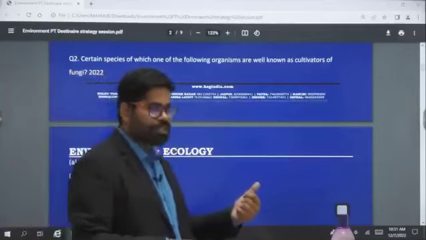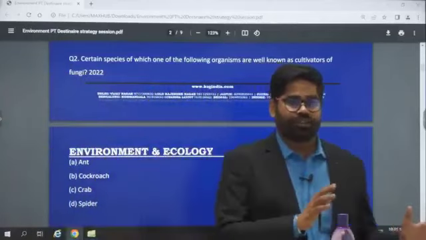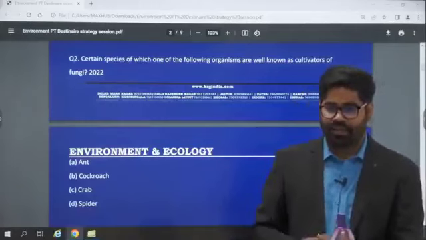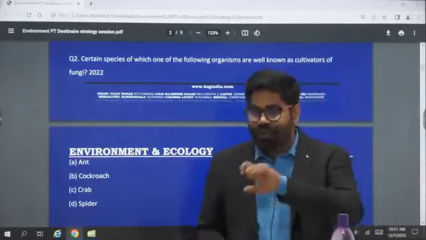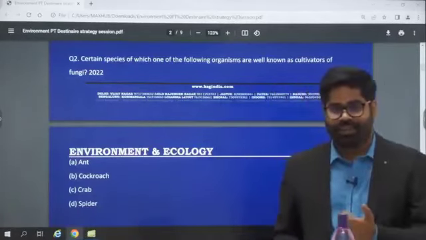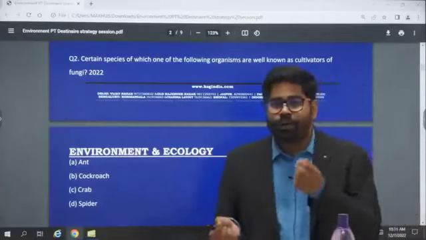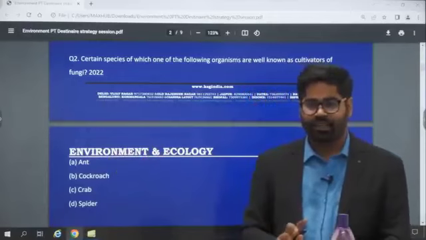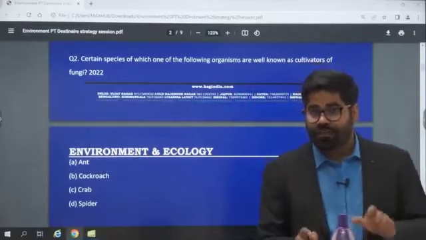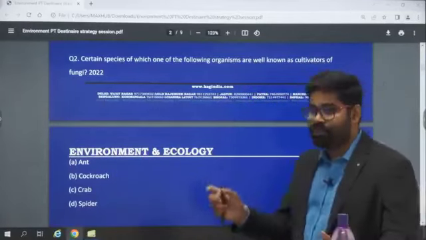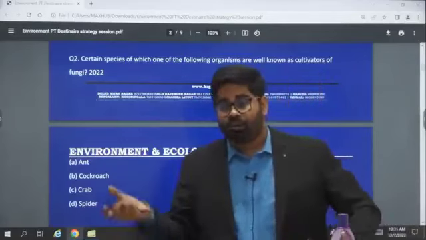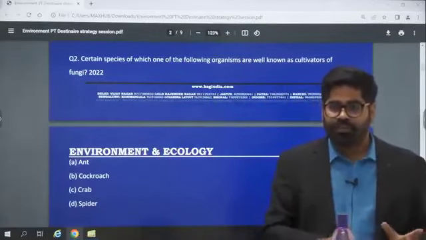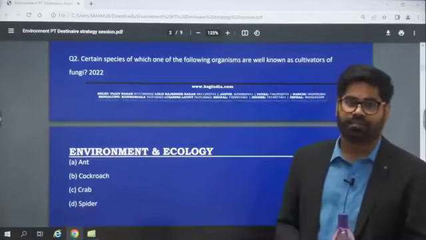In our ecosystem, we have to read biotic interaction, and in there is one topic, mutualism. So that topic is there, but they have not asked directly about the topic. They have not asked you directly what is mutualism. They have asked you about the examples here. And this is something which you will have to identify whenever we are reading the different types of biotic interaction. We have to know the concept, but we have to remember the examples as well.